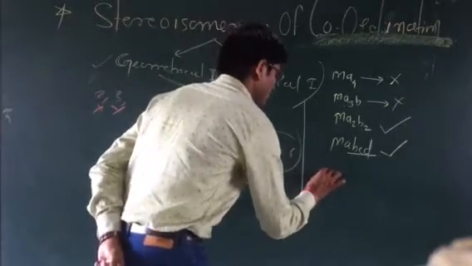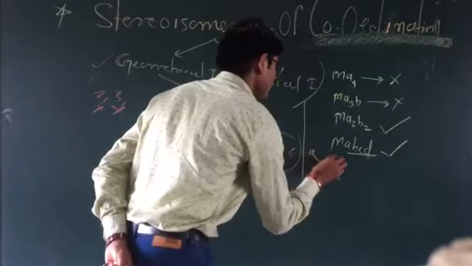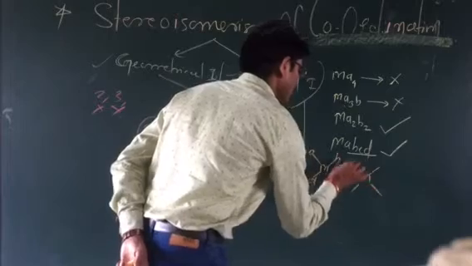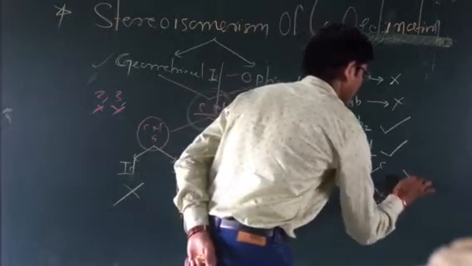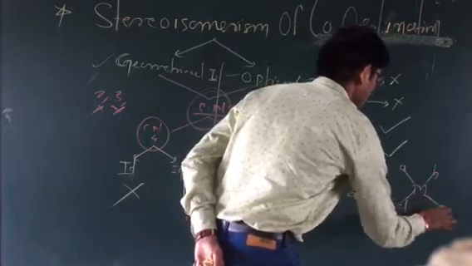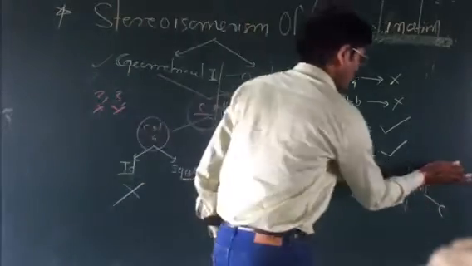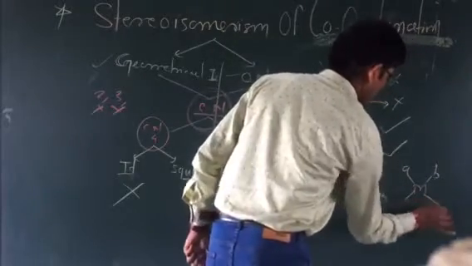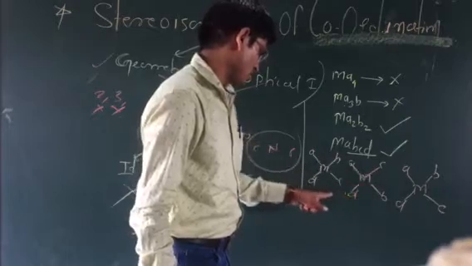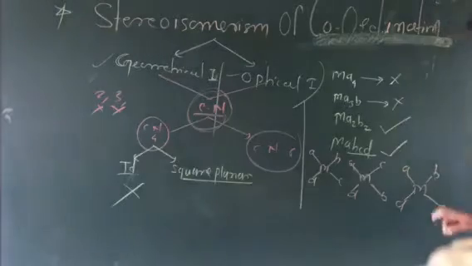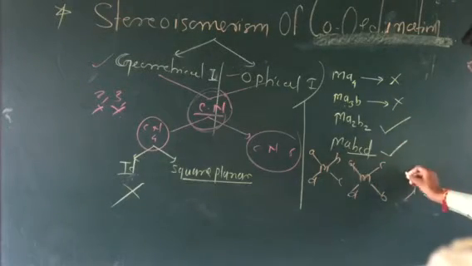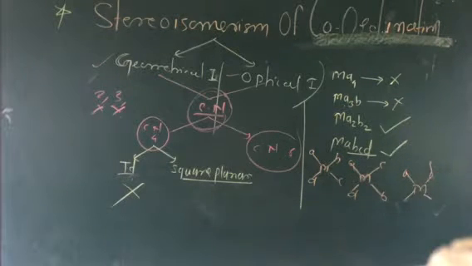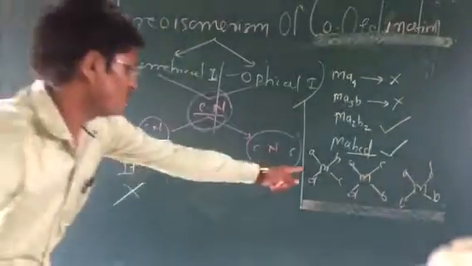So this is MABCD, with A, B, C and D as ligands around M. If C and D are here, A and B are here; by substitution, B and A are here, B and C are near here, and D and A are here. Again, I can change this so that C and D are here and A and B are here. Another possibility is M with A and D, and B opposite, and C here. So these complexes show three isomers.